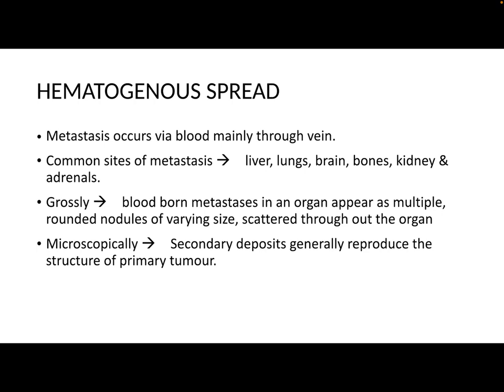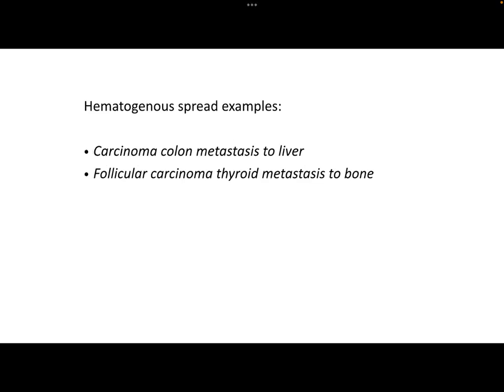Microscopically, the secondary deposits generally resemble or reproduce the structure of the primary tumor. Examples of hematogenous spread include carcinoma colon metastasis to liver, and follicular carcinoma thyroid metastasis to bone.